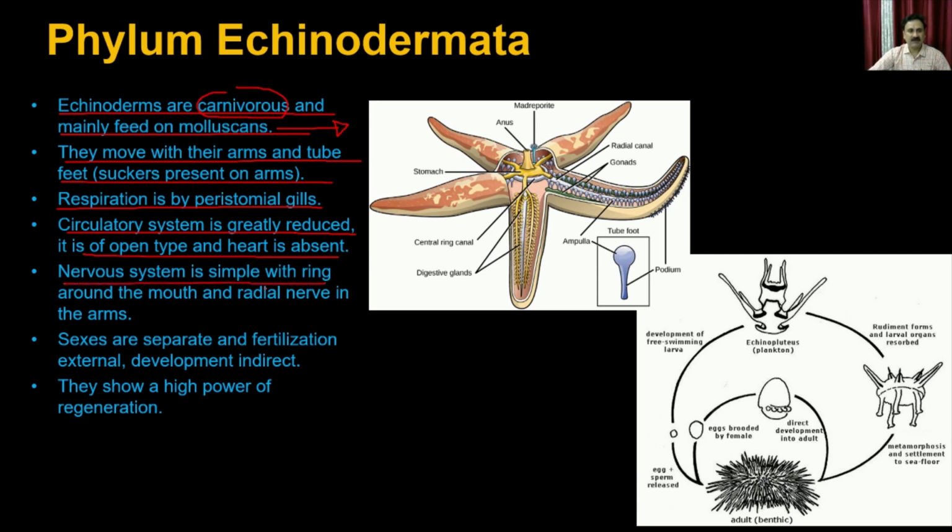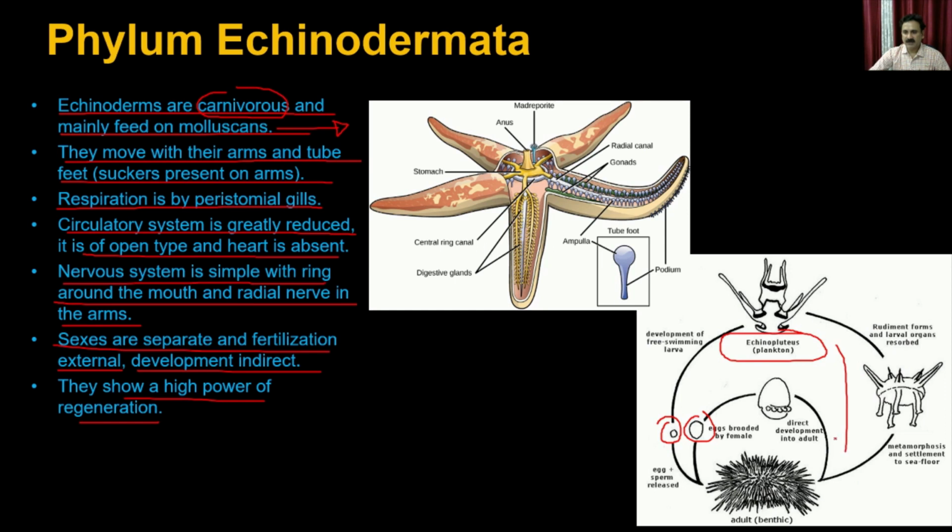The nervous system is simple with a ring around the mouth and a radial nerve in the arms. The sexes are separate and fertilization is external. The development is indirect. They show a high power of regeneration. So the sexes are separate, which means the males and females are separate. You can see that this is the development, the life cycle of one of the Echinodermata. The eggs as well as the sperm are produced by the adults, then they will swim and fuse, and then there will be fertilization, and eventually there will be a metamorphosis, and that's how it is going to form the adults.